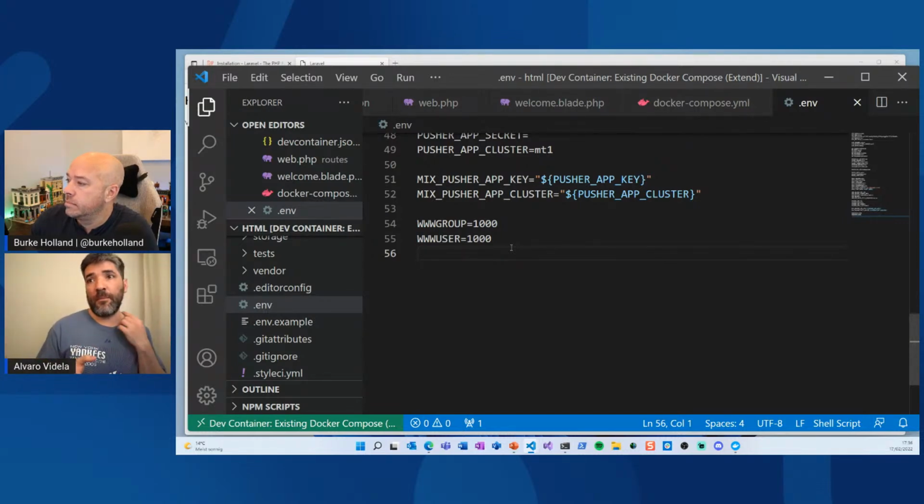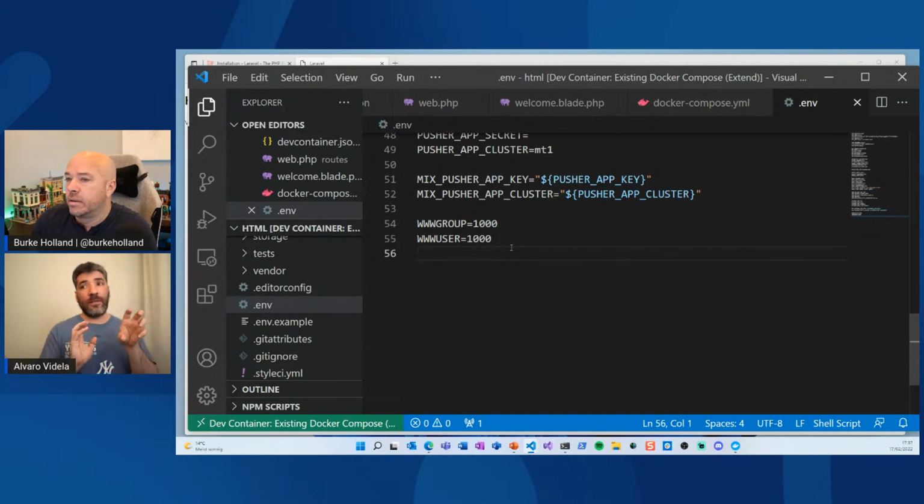Because if the user running your web server was the same user running MySQL, then anybody that hacks your web server can immediately access your MySQL, or it will be very easy for them to do so.